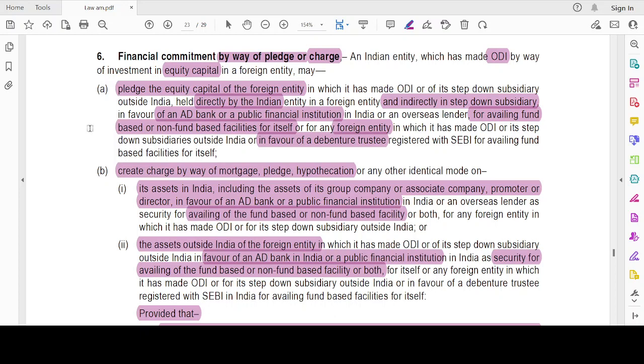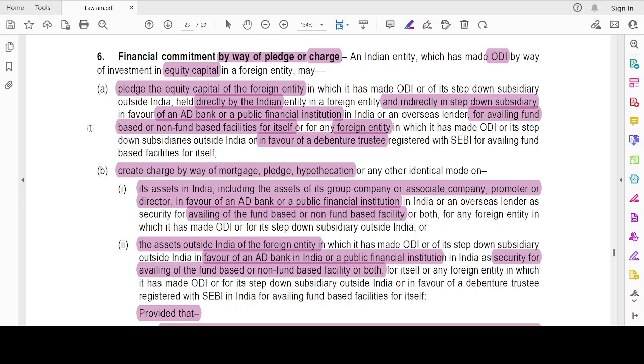See, for example, I have invested in equity capital rupees 10 crore. I, being an Indian entity, have invested in the equity capital of a foreign entity for rupees 10 crore. I can take this document and go to a bank and get a fund-based or non-fund-based facility. That is one point. Point number two: either I can get it for myself or I can get it for that foreign entity in which I have made the ODI or its subsidiary.